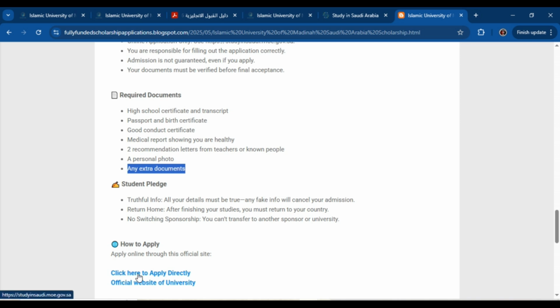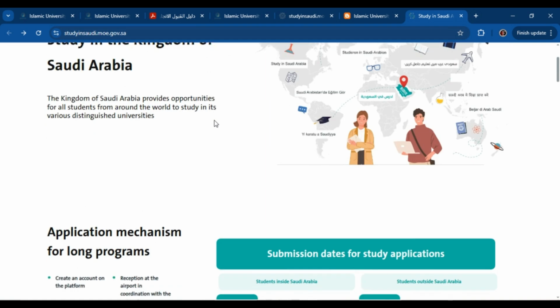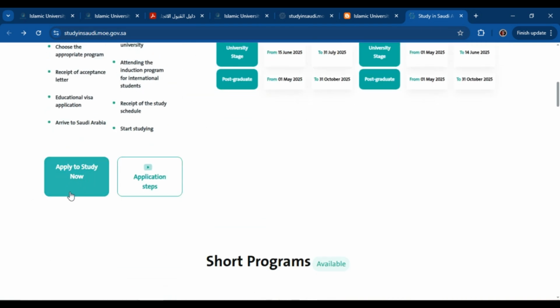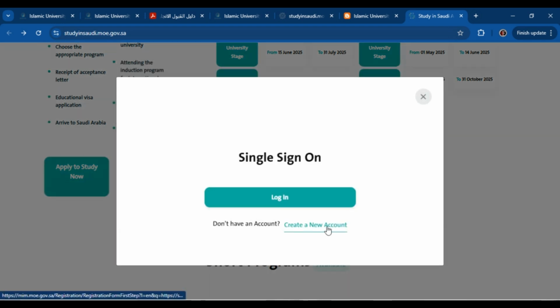So to apply for this scholarship, simply click here to apply directly. So when you will open this website, this type of page will be open. Here scroll down and you can see the option of apply to study now. Click here. First of all, you have to create a new account. Click at create a new account.